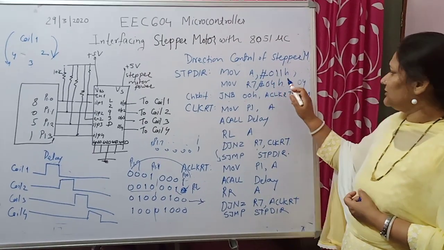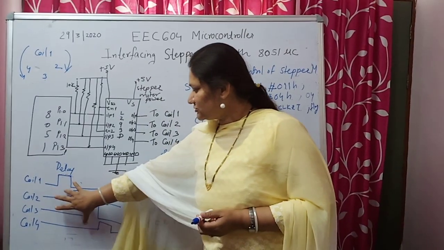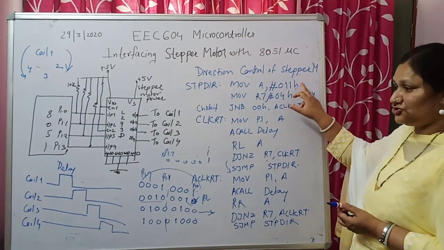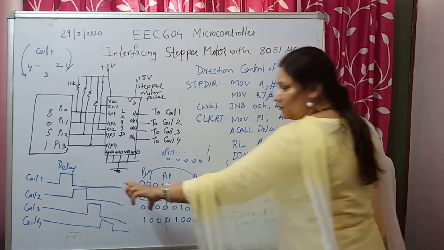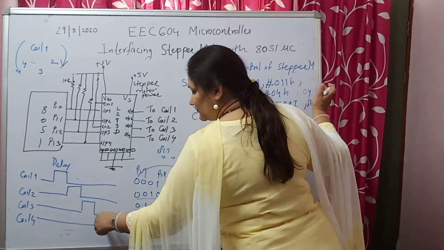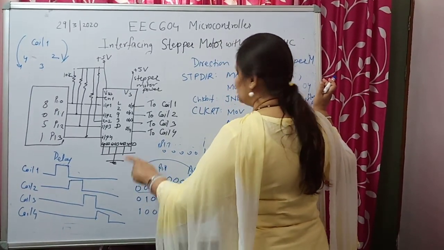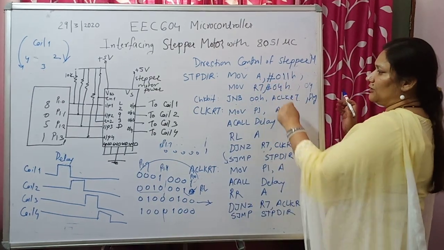So again you will take this, because this is over, this is exhausted. When you have taken 0, 1, 1 and 4 times rotation, this value has been changed. So this is after one step, this will give you one step. Then if you want subsequent steps in clockwise direction, again you have to go through this particular program.